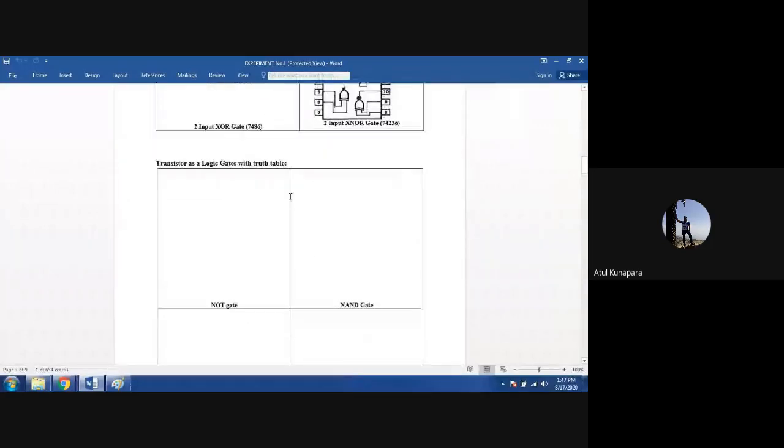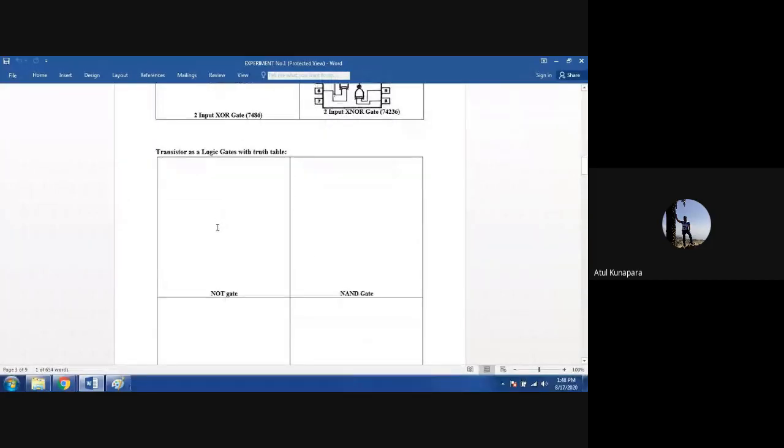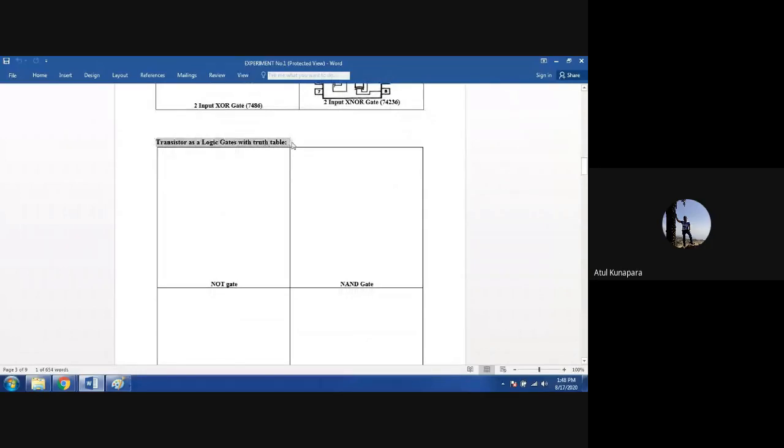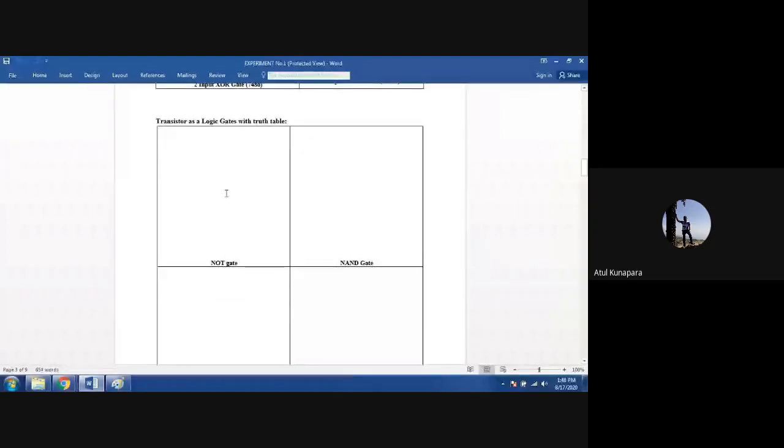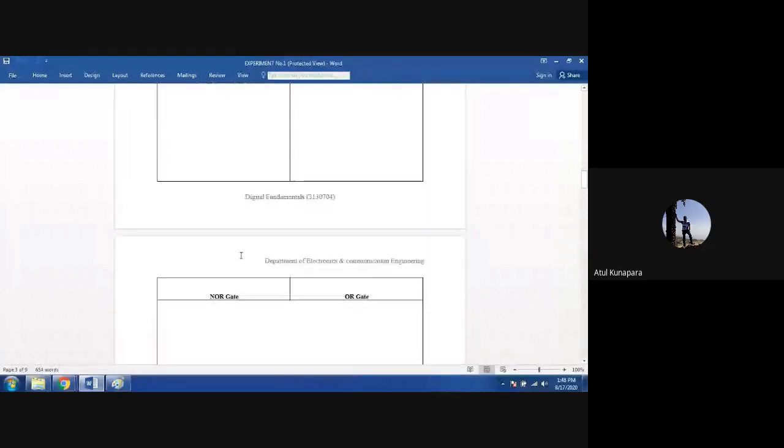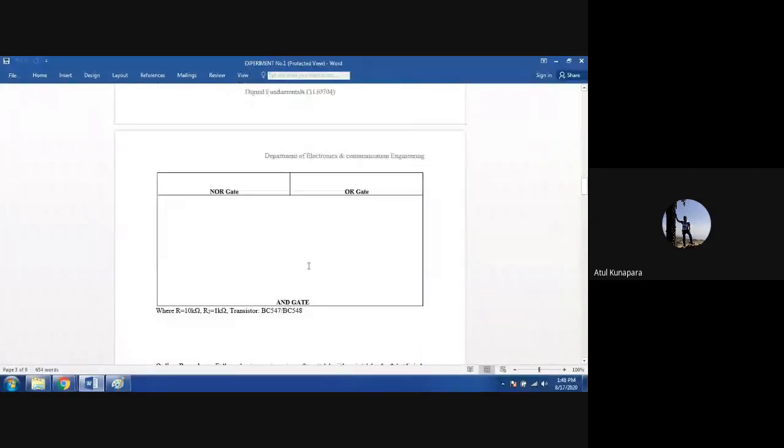After that, here you have to show transistor as a logic gate, meaning RTL, resistor transistor logic. So how you can realize your NOT gate using resistor transistor logic, NAND gate, NOR gate, OR gate, and AND gate. You need to represent it with that diagram here. You need to draw it. Okay.